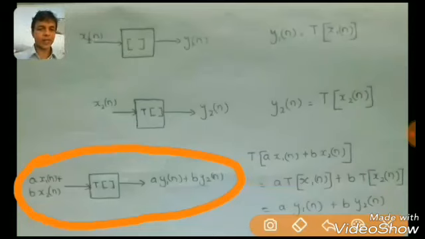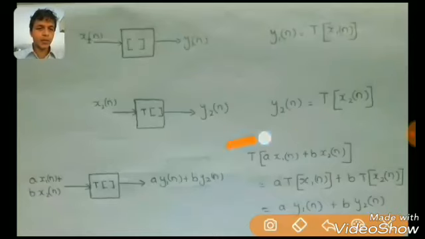So how does this take place? As I mentioned earlier, y1 of n is the transformation of x1 of n, and y2 of n is the transformation of x2 of n. Similarly, here we are applying the signal a x1 of n plus b x2 of n into the system, and inside the system the transformation takes place on the entire signal.